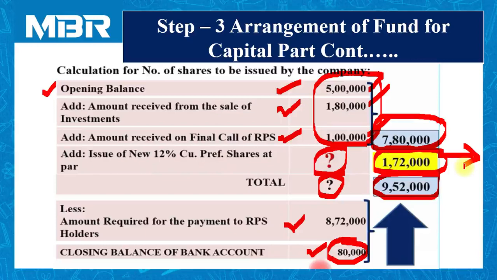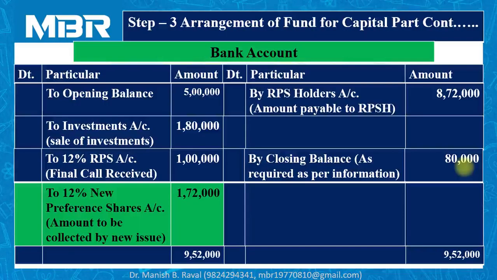Right now, we are following the preparation of a statement, but it is not necessary. You can prepare a bank account in order to find the missing amount of rupees 1,72,000. It is simply a bank account. Whatever the ledger, we have to prepare a ledger based on the journal entry. Just check. We have an opening balance of rupees 5 lakhs in our balance sheet.